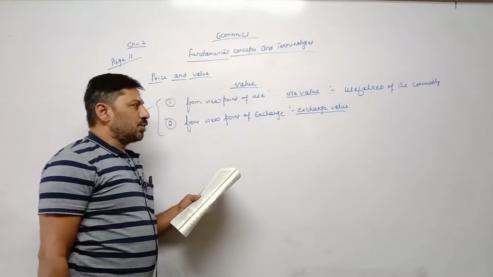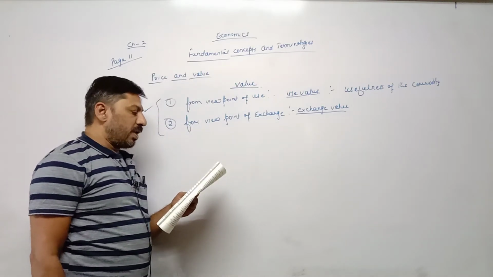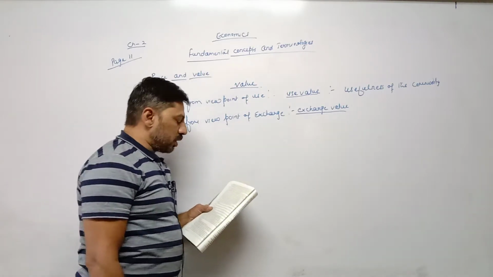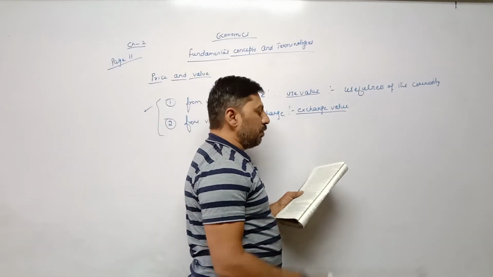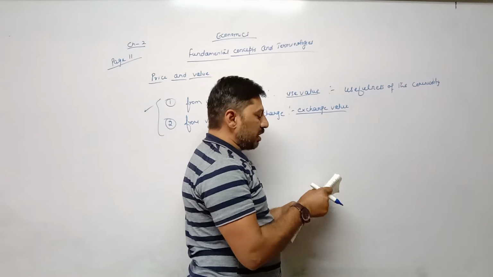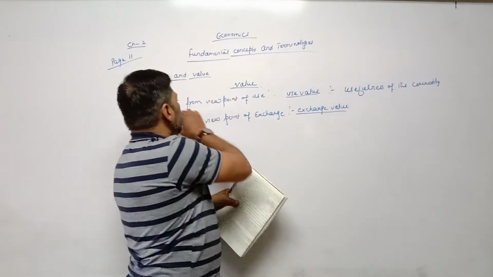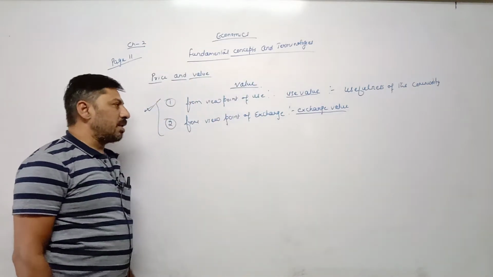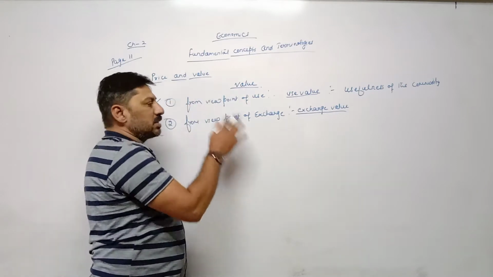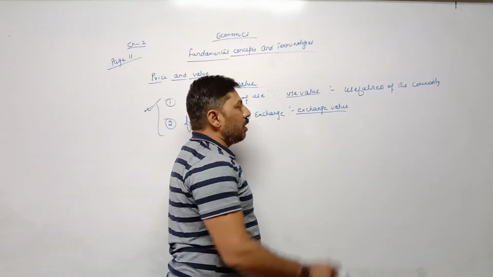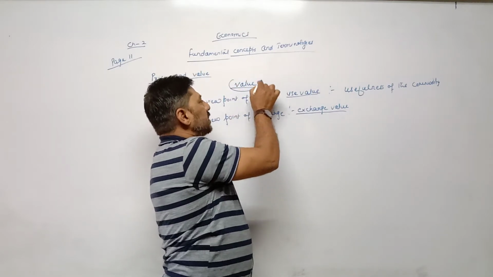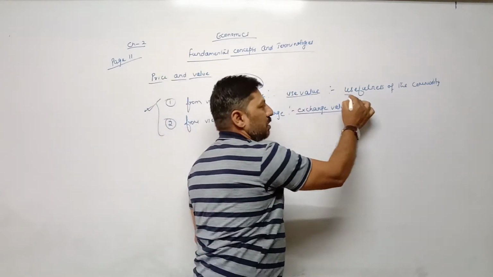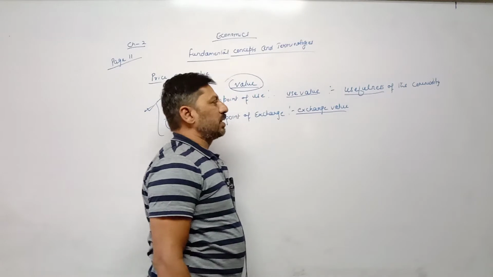It means such goods have use value. For example, food, water, sunlight, etc. have high use value for all people in general. That is called use value. Use value can be measured or cannot be measured in terms of money. But we are explaining the meaning of value on the basis of its usefulness.